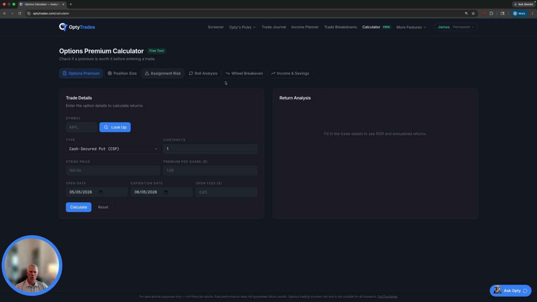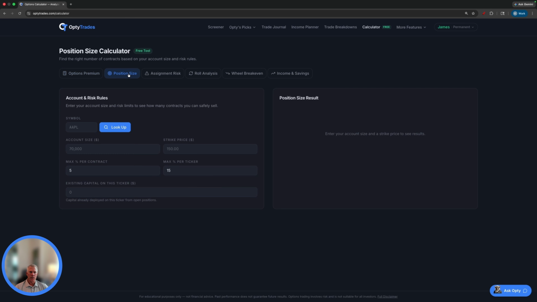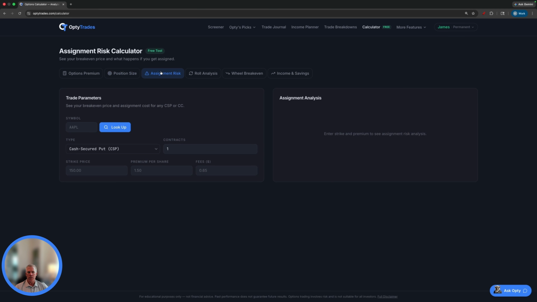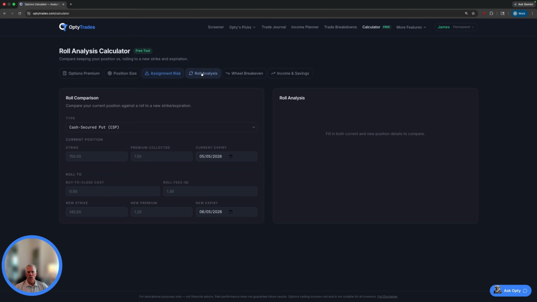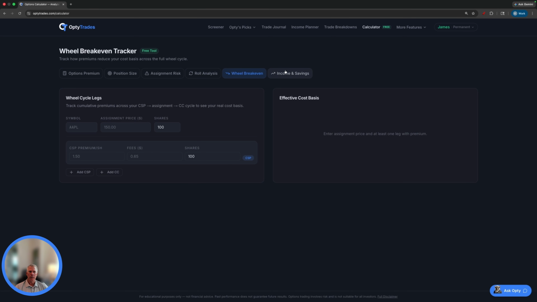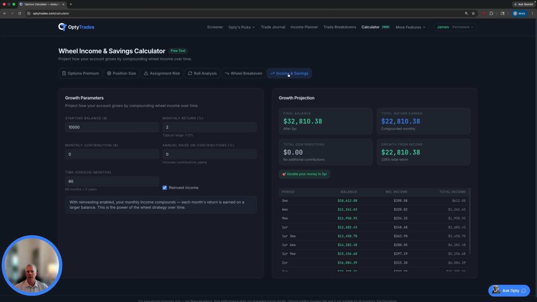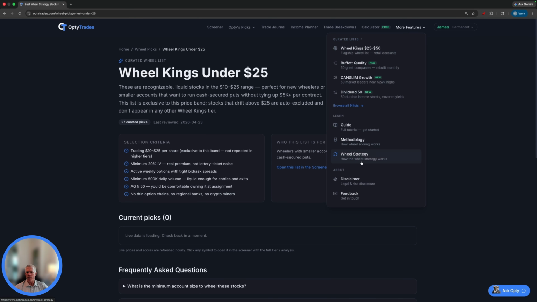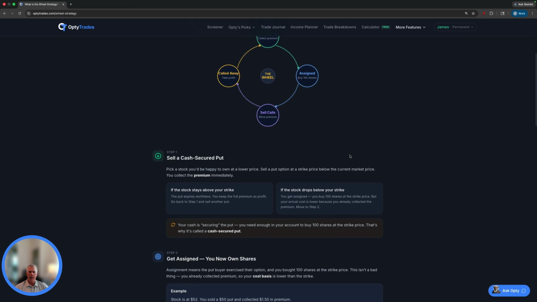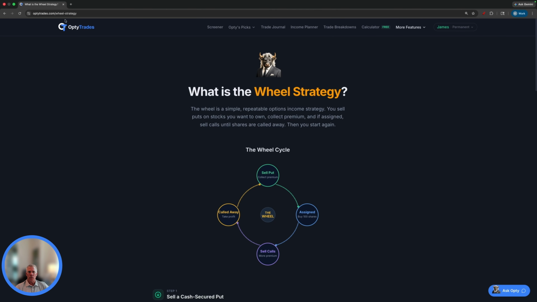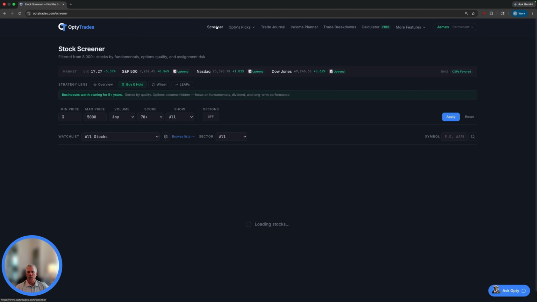Calculator. You've got multiple calculators in here. You can check your options premiums here, your position sizing here, your assignment risk here, your roll analysis here, wheel breakdown here. I even threw in an income and savings calculator that you guys can play around with. So under your wheel features, you've got a few more things here that you guys can look at. If you want to know how the wheel strategy works, click the wheel strategy button here, and you get a nice little walkthrough.